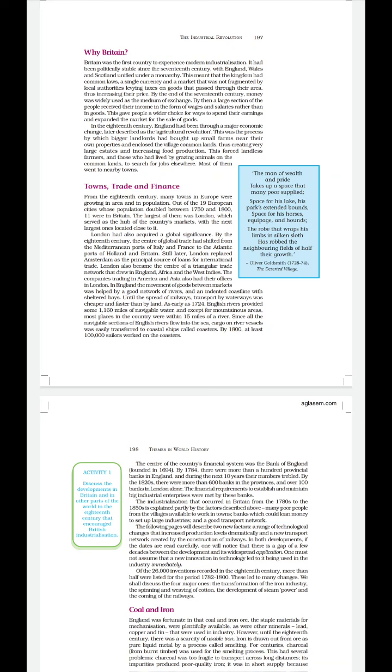Clear? Now, next we will discuss trade. To develop trade, most of the area in Britain was within 15 miles of navigable water, as the transport system was not developed in those areas. The cities where trading used to go were almost 15 miles away from navigable water. And in Britain, the most powerful city that emerged was London. And London became an economic hub. The Mediterranean ports of Italy and France were shifted to the Atlantic ports of Holland and Britain.